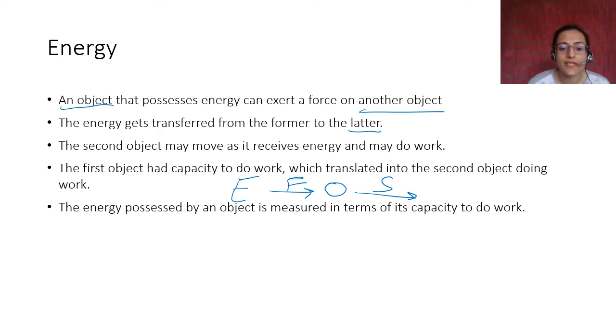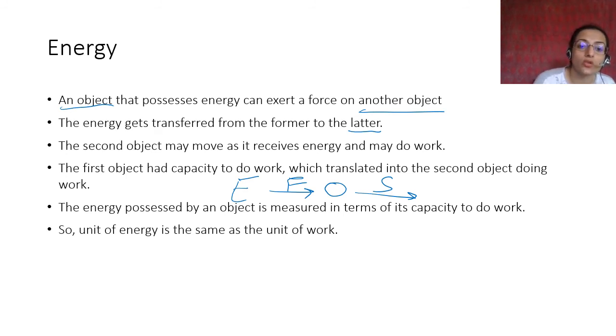The energy possessed by an object is measured in terms of its capacity to do work. So the unit of energy is the same as the unit of work. It makes things easier for you. You just have to remember that work and energy are both joule. Okay? But there is a slight difference in that you can use a bigger unit for energy. I'll tell you of it.